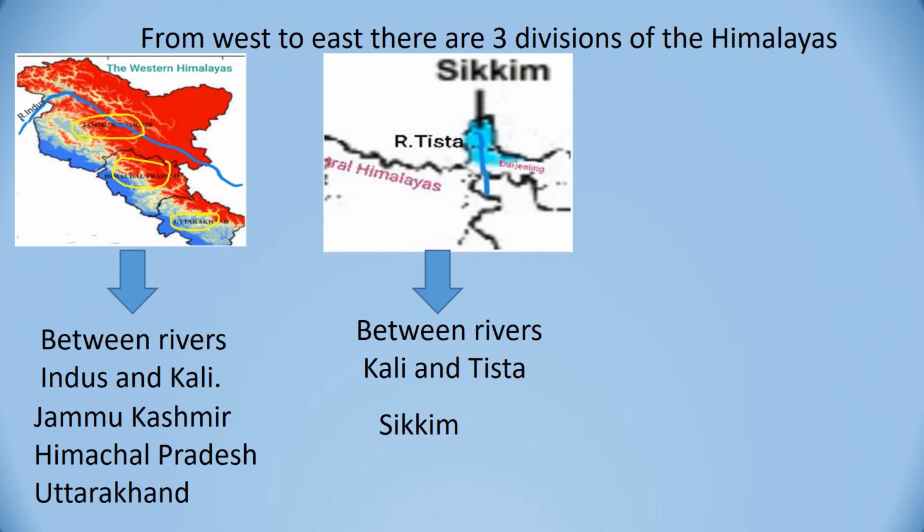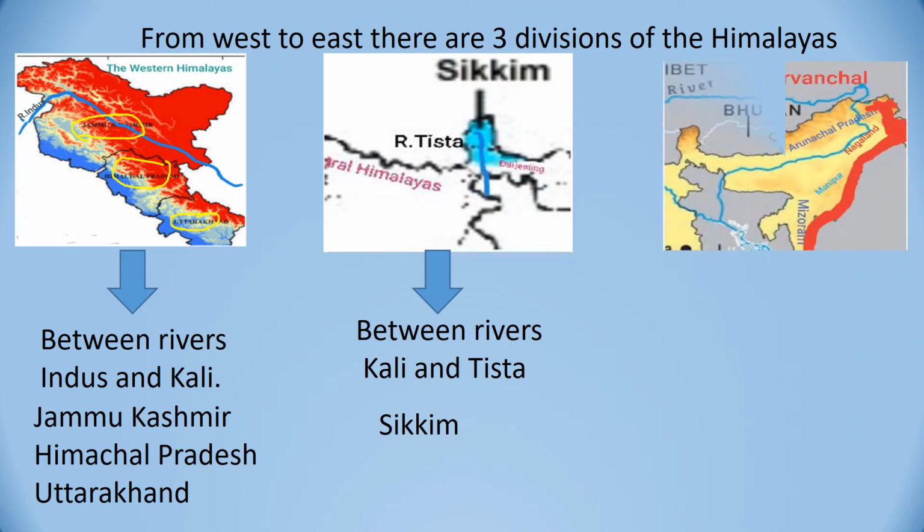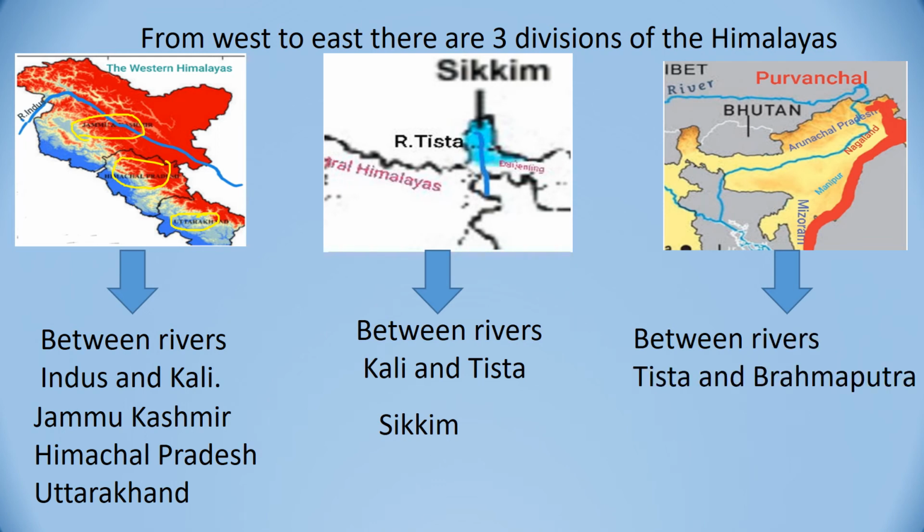Now we go to the third, that is the Eastern Himalayas. It lies between rivers Teesta and Brahmaputra. Here you can see Brahmaputra in blue. This is the Brahmaputra river. In India, its extent is in the states of Assam and Arunachal Pradesh.